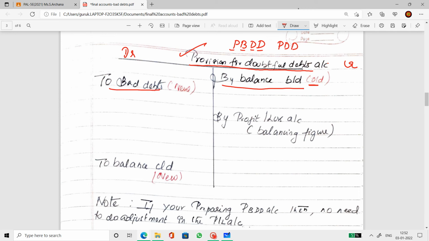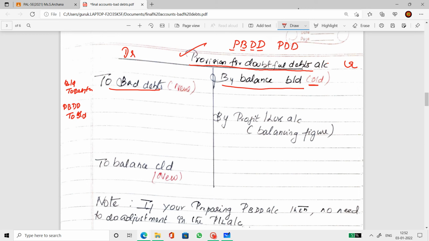Now, to bad debts. Where does this come from? Remember the journal entry that I told you with bad debts. What is it? Bad debts to debtor when bad debts is provided, and then provision for bad and doubtful debts account to bad debts account when a provision for doubtful debts account is maintained. Just go back, you will find these entries if you have doubt.